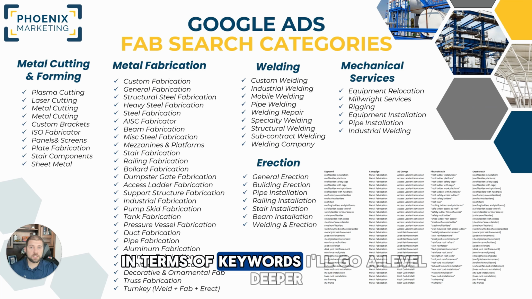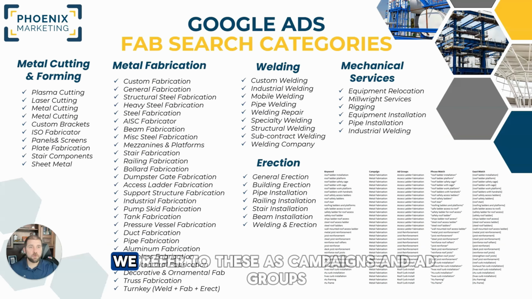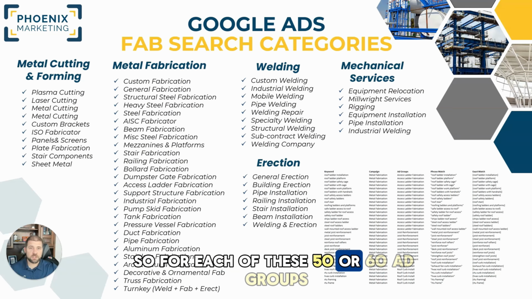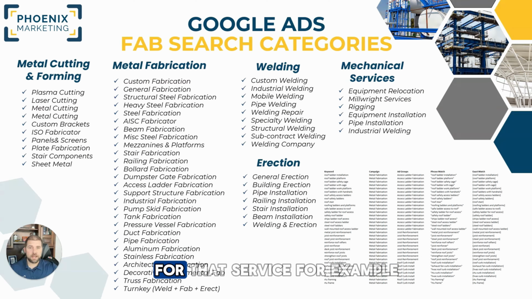In terms of keywords, I'll go a level deeper. What you're looking at is a list of all the types of fabrication services and the specific applications. In terms of account structure, we refer to these as campaigns and ad groups. So for each of these 50 or 60 ad groups, there's a list of 15 to 30 keywords that represent the way that someone would look for that service.